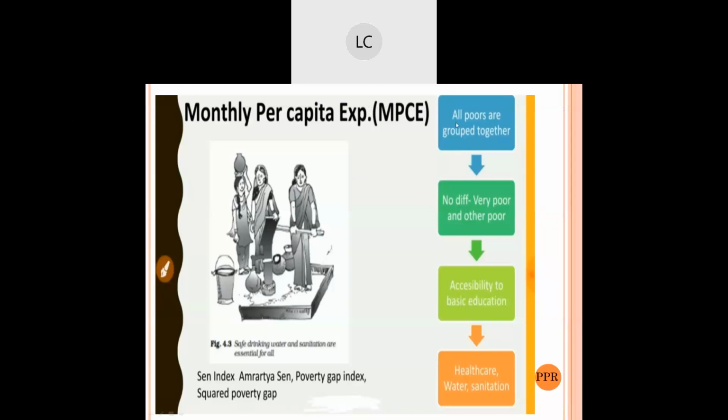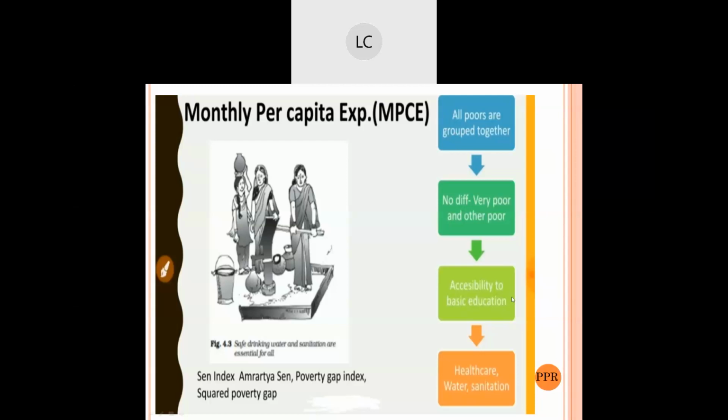Students, although the government uses the monthly per capita expenditure, that is MPCE, as a proxy for the income of households to identify the poor, do you think the mechanism satisfactorily identifies poor households in our country?